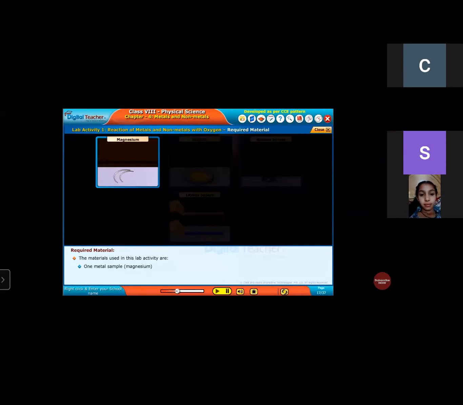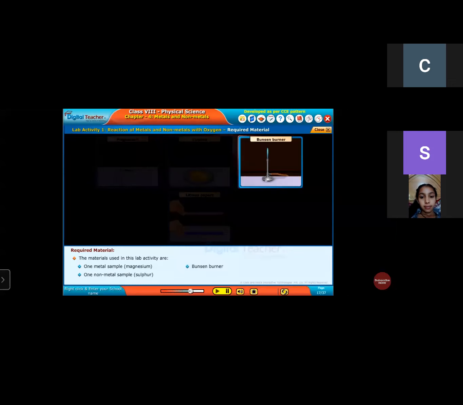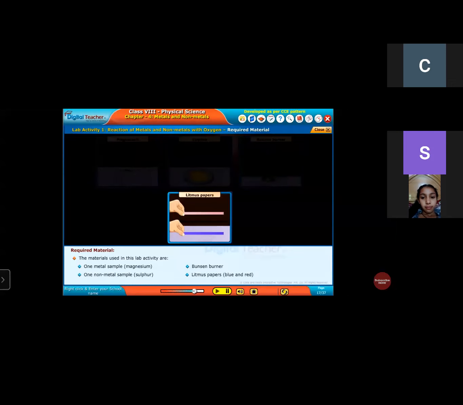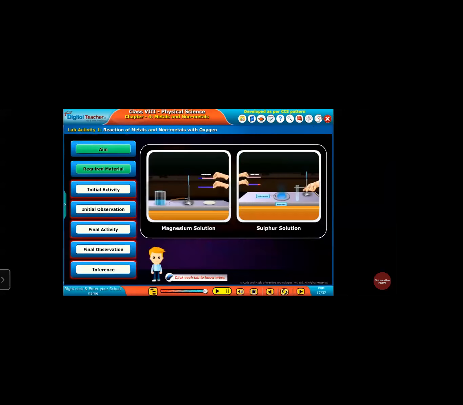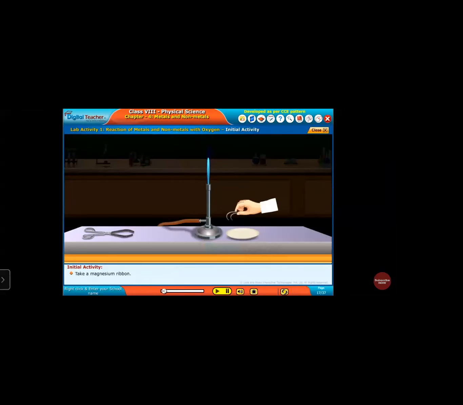First is magnesium ribbon, second is sulfur non-metal, then a Bunsen burner, and then two litmus papers, red litmus paper and blue litmus paper. So these four things are required for this experiment. Firstly, we will take the magnesium ribbon with a pair of tongs, and then we will burn this magnesium ribbon.